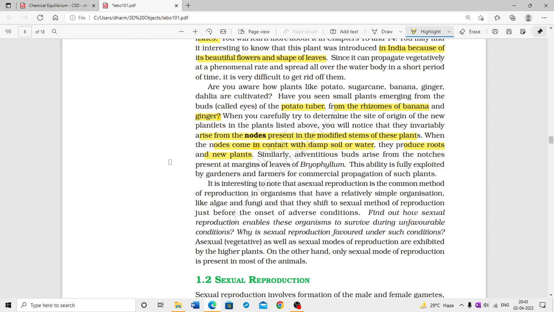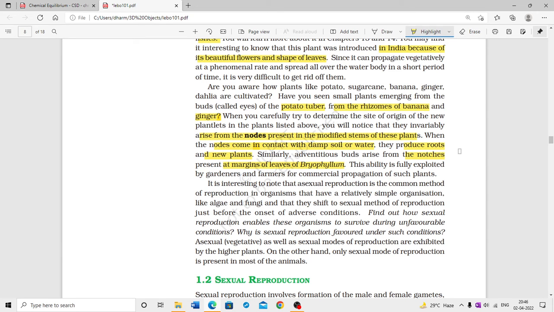Similarly, adventitious buds arise from the notches present at the margin of Bryophyllum leaves. This ability is fully exploited by gardeners and farmers for commercial propagation of such plants.